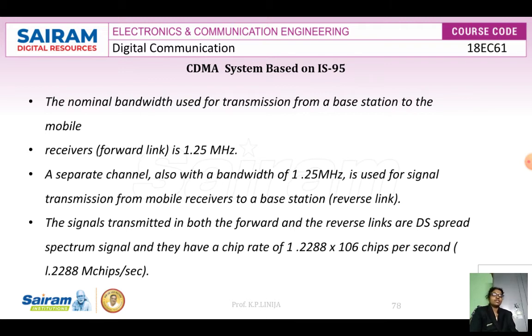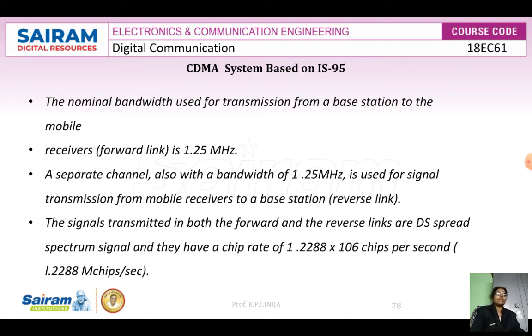Now let us discuss the signals transmitted in both the forward and reverse links, which are direct sequence spread spectrum signals with a chip rate of 1.2288 × 10^6 chips per second.